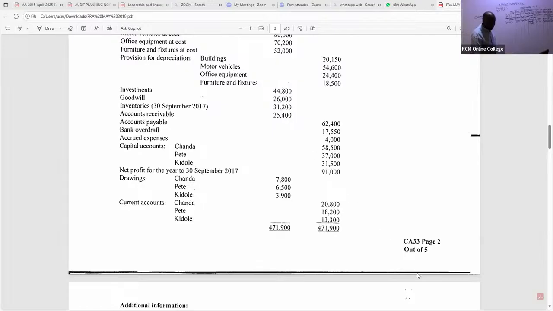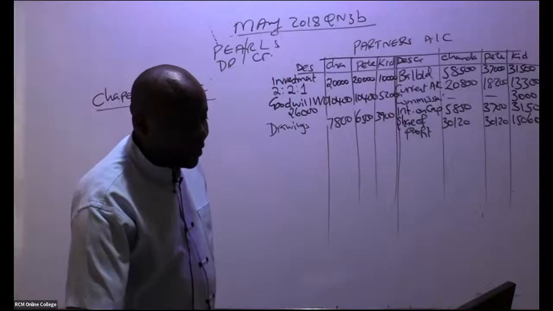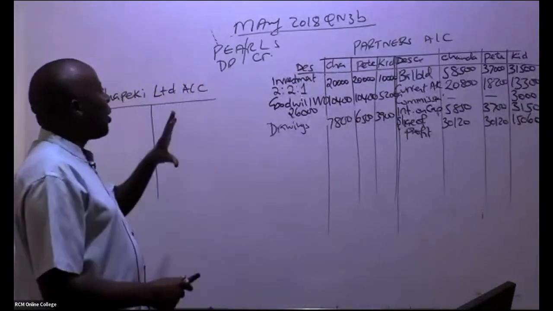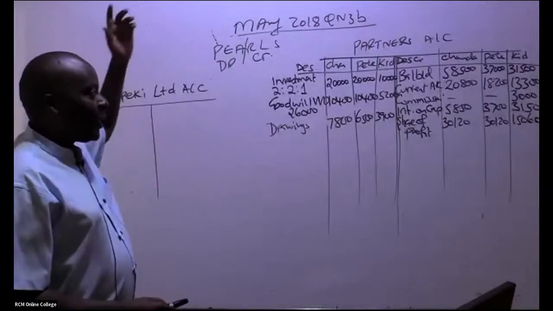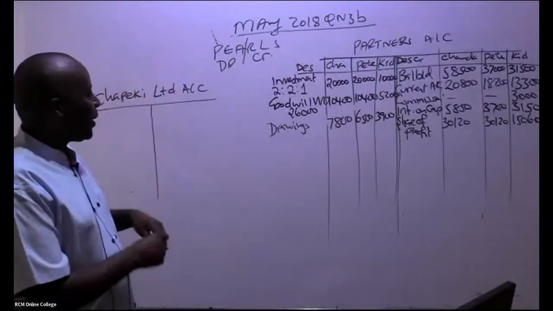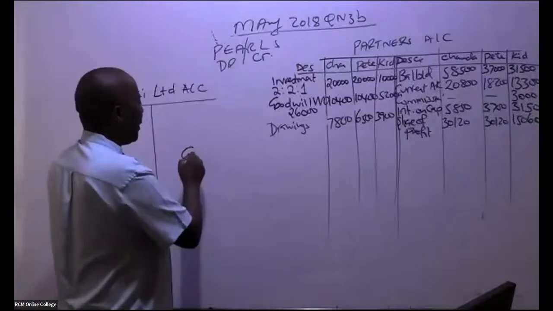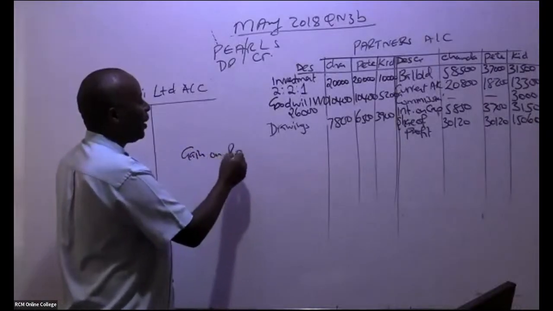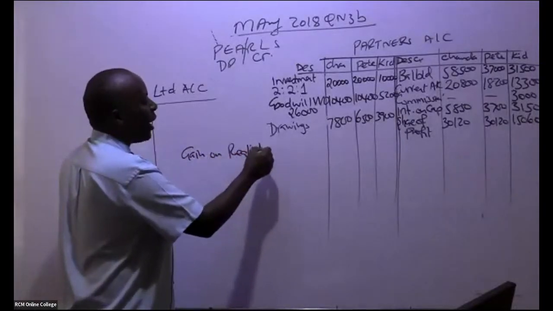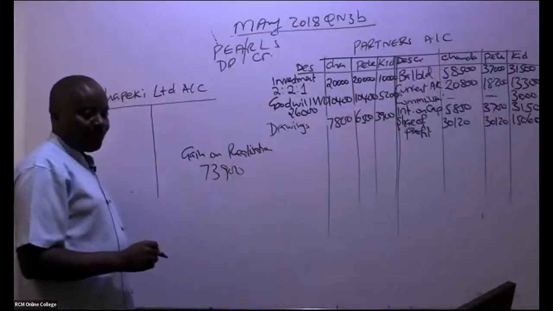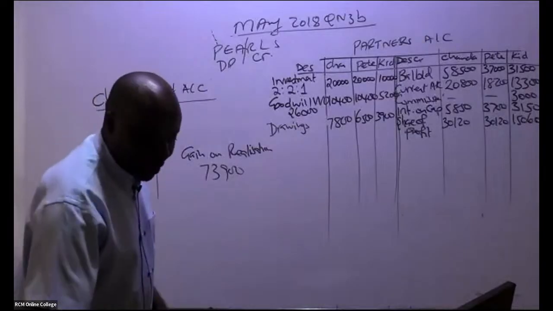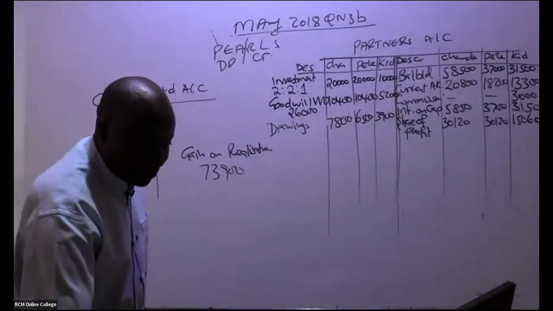Now, as I do this, there is something very important that normally connects this partners' account with my realization. Remember, we got a gain on realization. Can somebody remind me, was it 73,900?